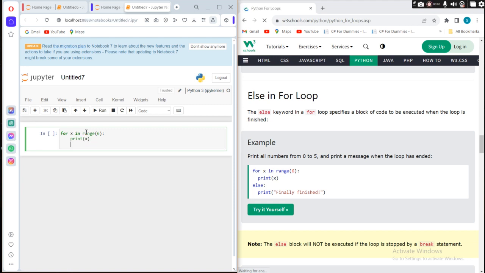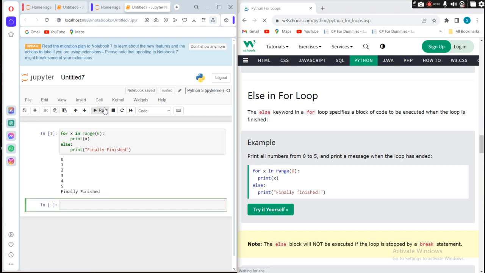But if the condition becomes false, the else block runs. Else means if the condition is false, then print "finally finished". So this program will print from 0 to 5 and then say finally finished, because at 6 the condition is false.